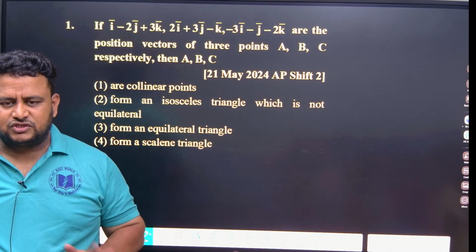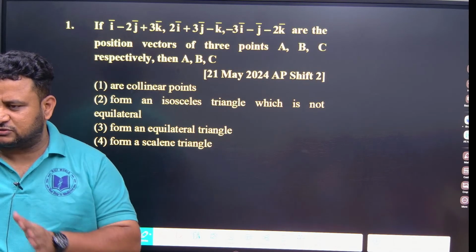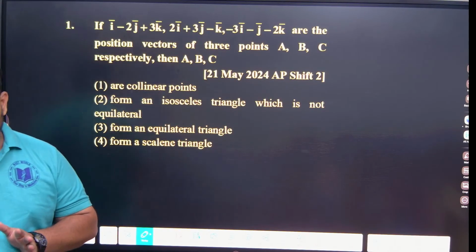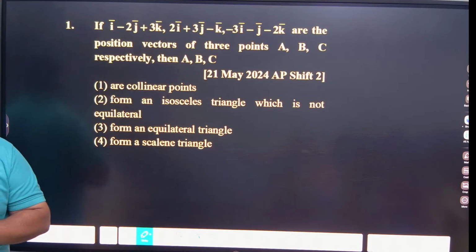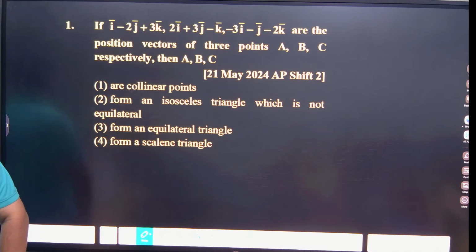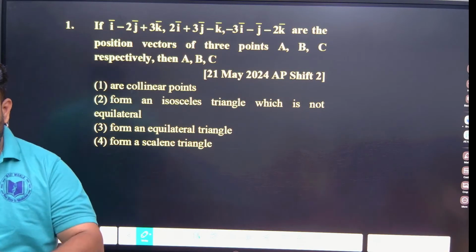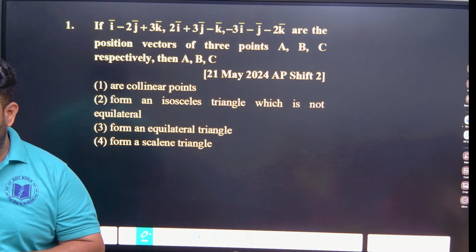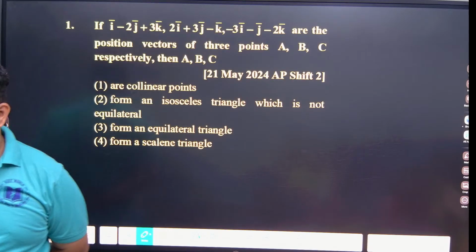Magnitude, Shravanti is telling magnitude. Sushant, what should be the approach? Vinay, what should be the approach? Sharan? Gayatri, what should be the approach? What we have to do? Determinant. But they have not told anything, no? They have not told they are collinear. Okay, all of you find the determinant. I will tell you. Let me know how you are finding determinant. Okay, Sharan.